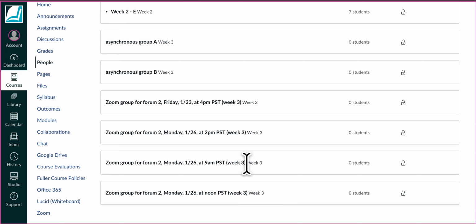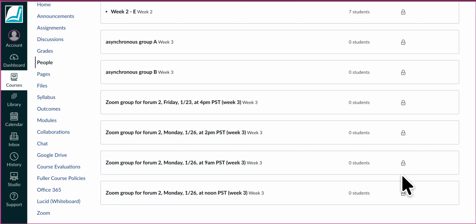These options give you all the information that you need, hopefully, to make the decision you want to make for the week. If you want to remain in an asynchronous mode, as we have the first couple weeks, then you can join asynchronous group A or asynchronous group B. If you want to join a live Zoom discussion group, then you can see you have 4 options here for week 3: 1 on Friday and 3 on Monday. The times are in Pacific Standard Time, so make sure that you figure what time that will be locally for you, wherever you're living and taking the course from.